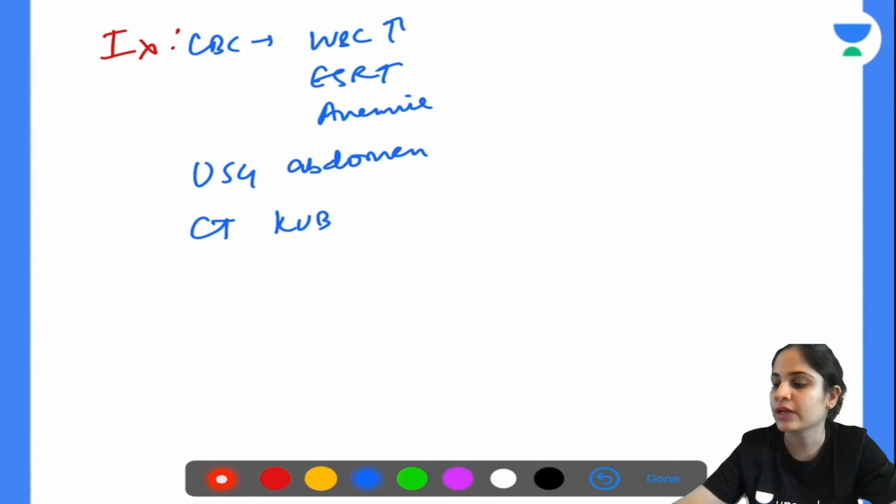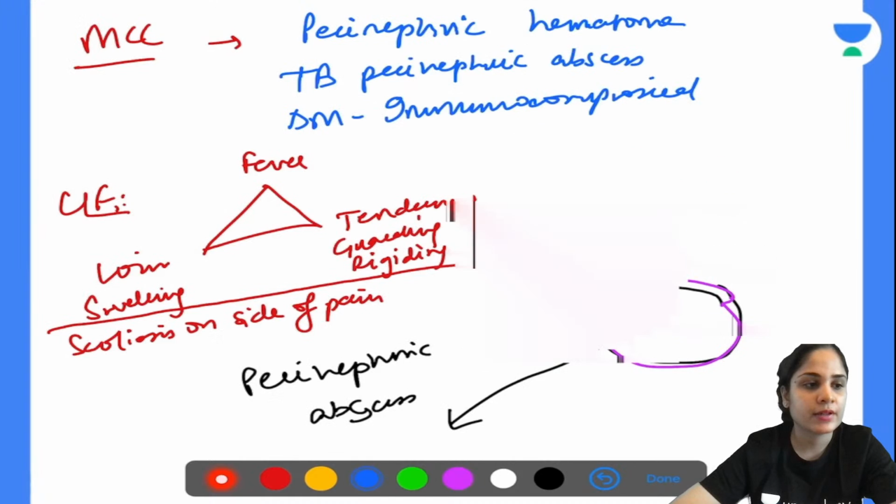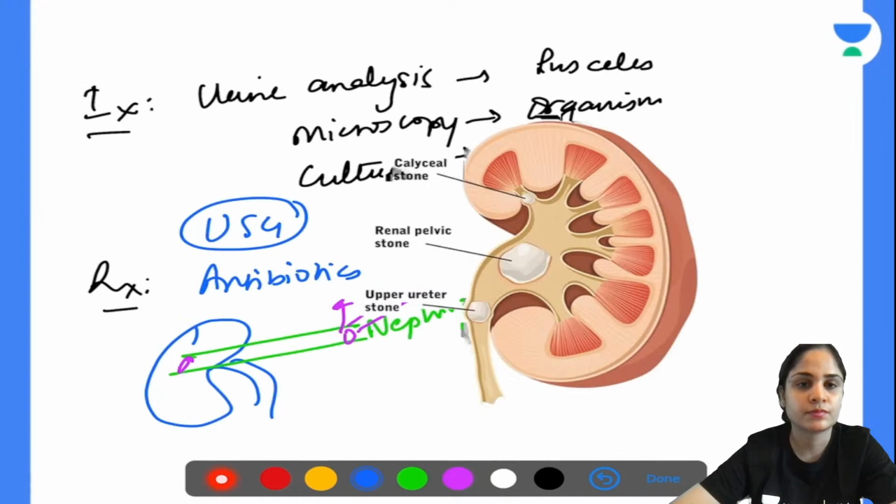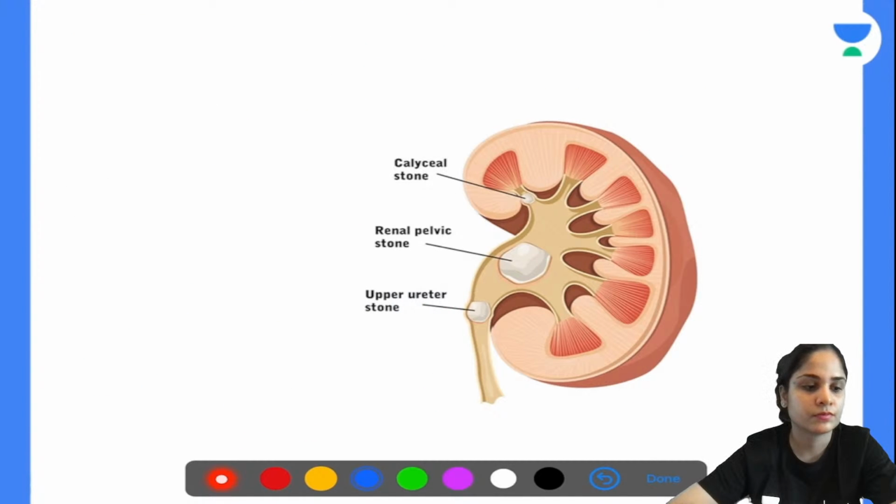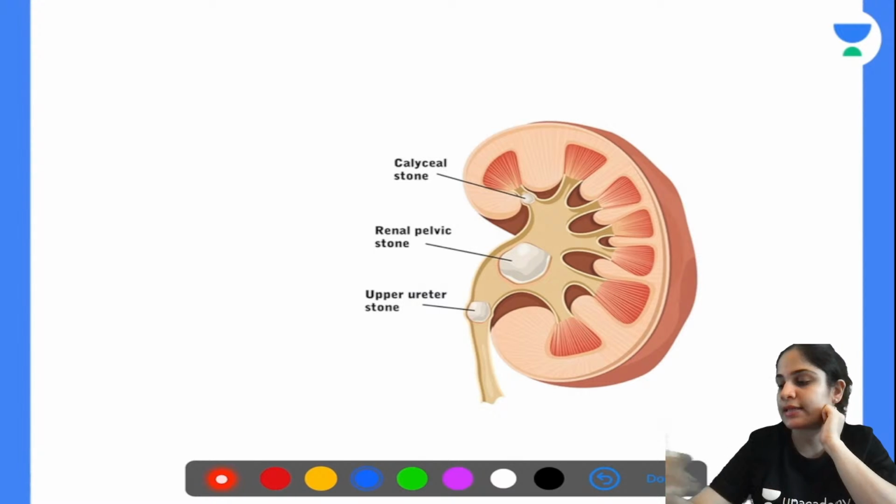Okay, so now moving on to our next disease. What can you guys identify over here?